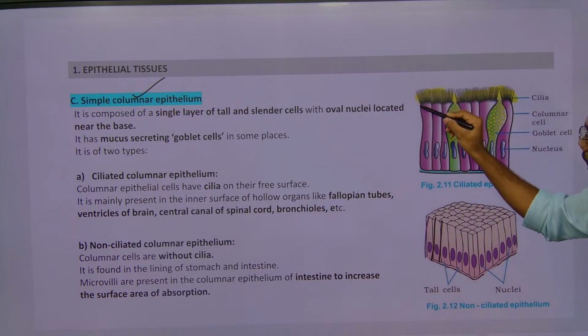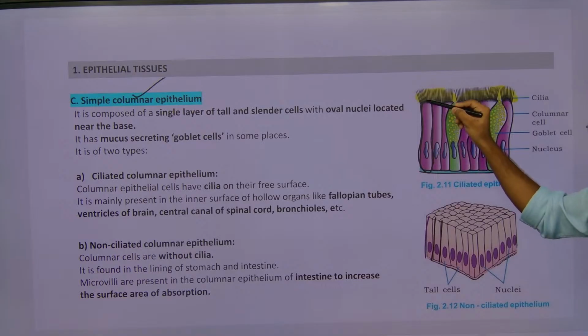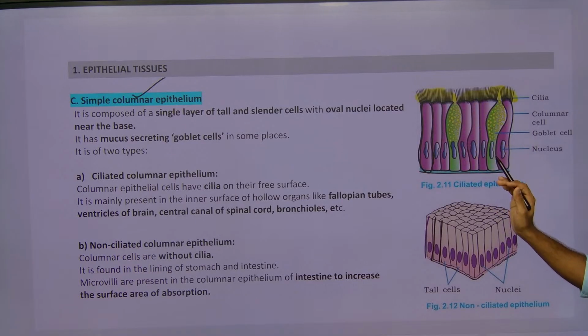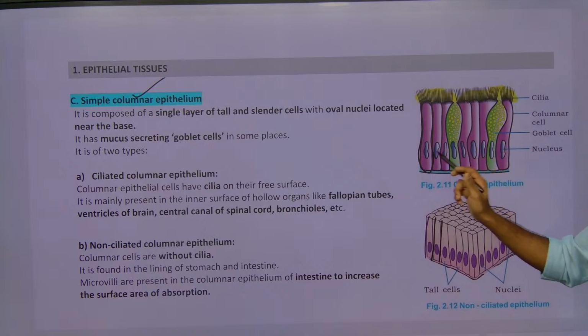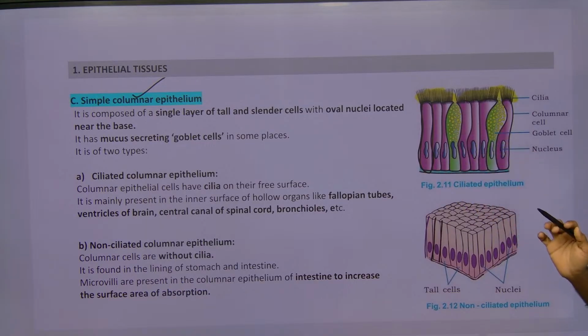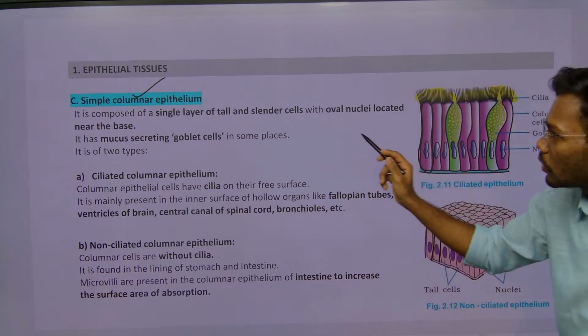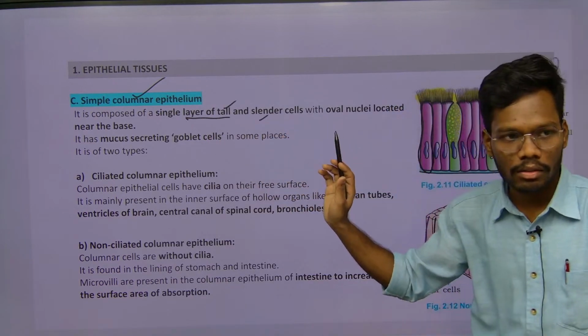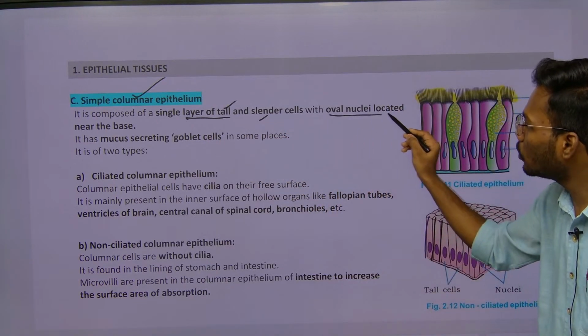The cell is tall and slender. The nucleus is placed where? Not central. It is placed at the basal end, downside. So these are single layer, tall and slender, and the oval nucleus is located